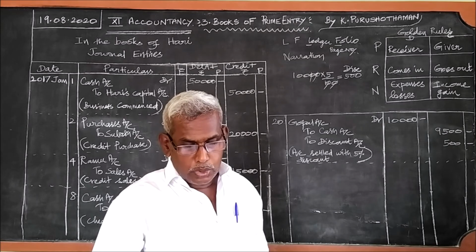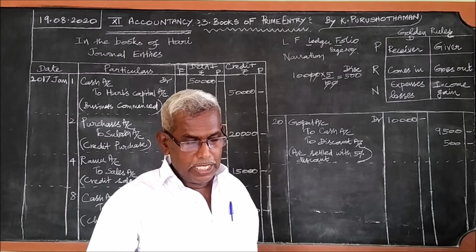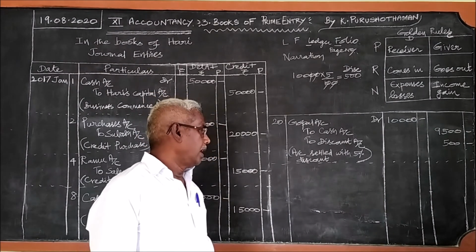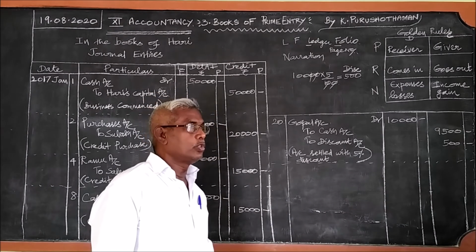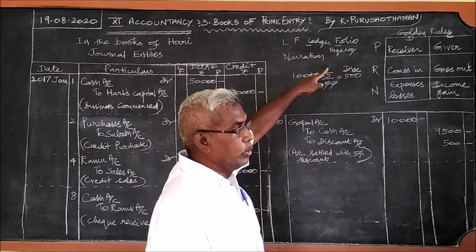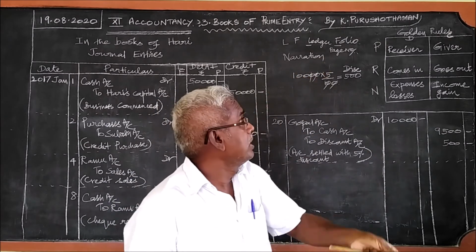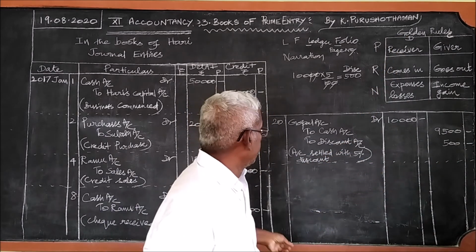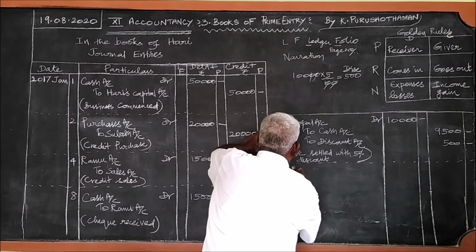Now 4,750 only is paid to Subhash. So when the amount is paid to Subhash, who is the receiver? Debit the receiver. See the first rule, debit rule. Who is the receiver? Subhash is the receiver. Therefore, Subhash account debtor.